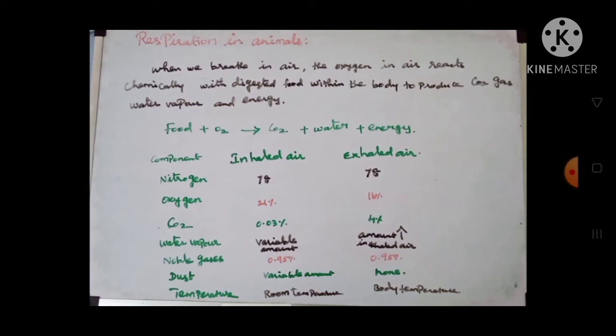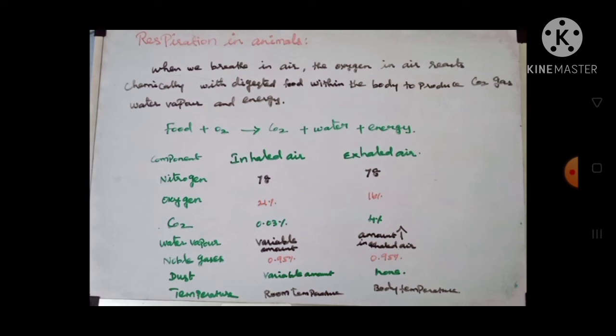Carbon dioxide formed during respiration dissolves in the blood and is exhaled out. The inhaled and the exhaled air thus contain the same substances but in different proportions, except nitrogen. Whatever amount of nitrogen we inhale, the same amount of nitrogen will be present in the exhaled air.